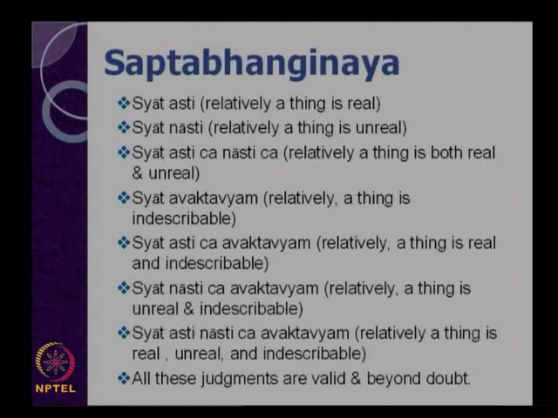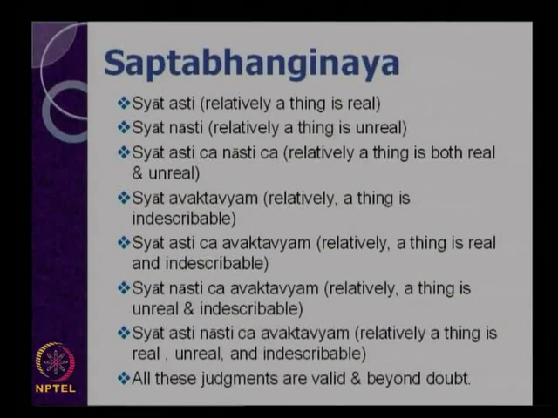Now, once you understand Syad asti and Syad nasti, put them together: Syad asti cha nasti cha. That means, relatively speaking, a thing is both real and unreal. What it means is that from a particular standpoint a thing is real, and from another standpoint that thing is unreal. From my standpoint, the table exists, therefore the table is real. From my friend's standpoint, the table does not exist in another room with the same features, so his or her standpoint is also equally real.